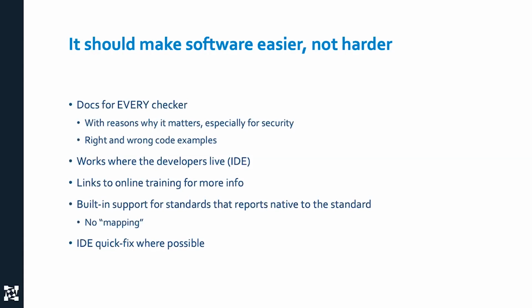The results need to be where the developers live. We just talked about that. And we need built-in support for the standards. And this is super critical because a lot of tools have something that they'll call a map. So they'll say, hey, I support OWASP. There's a thing called OWASP Top 10, and I have maybe even a config for it. But then when I look at the results, they say checker A, checker B, checker C. I don't know which OWASP they go to.